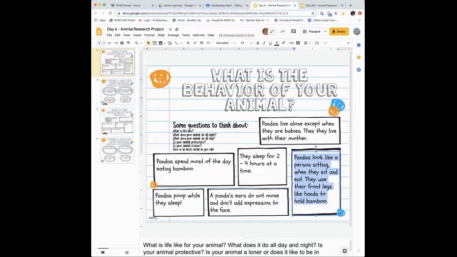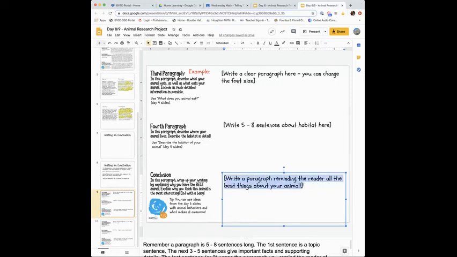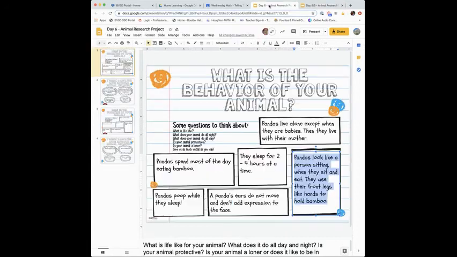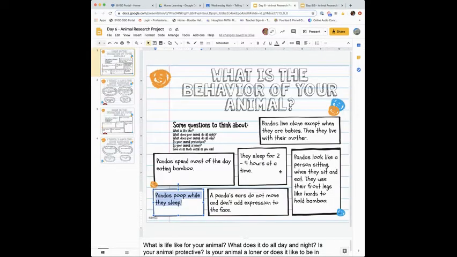I'm going to copy and paste the ones I think I want to use. And I'm going to come over here and paste them in. Pandas look like a person. Pandas poop while they sleep. That one sounds pretty cool. And, oh yeah, this thing about expression.